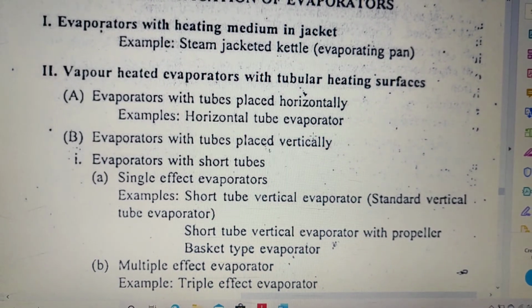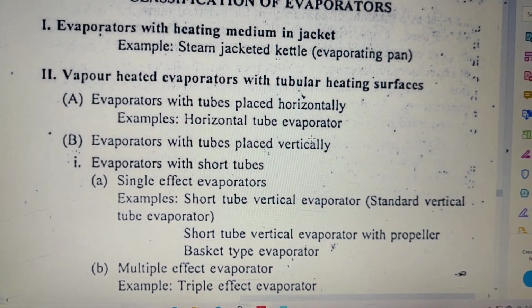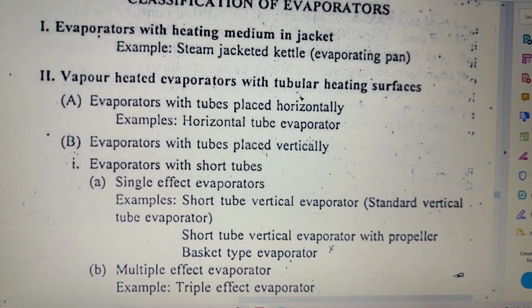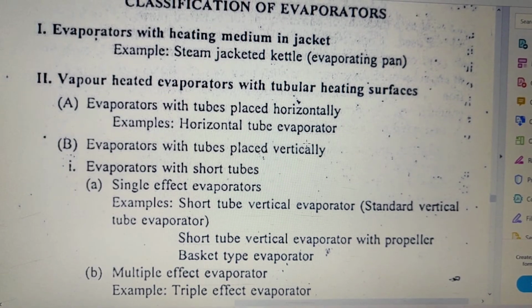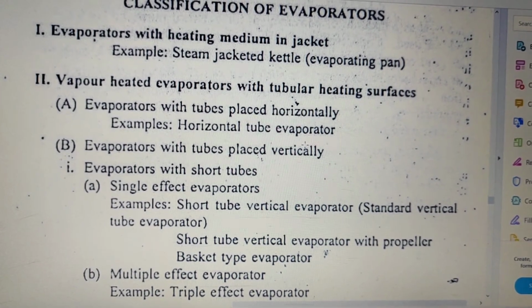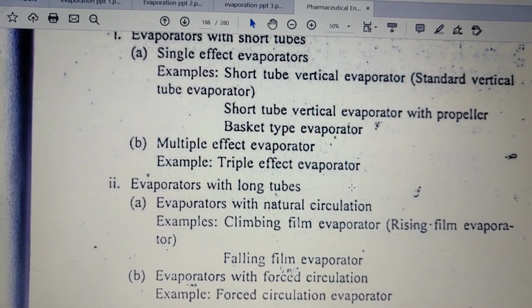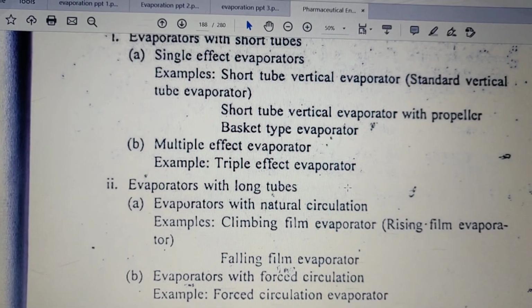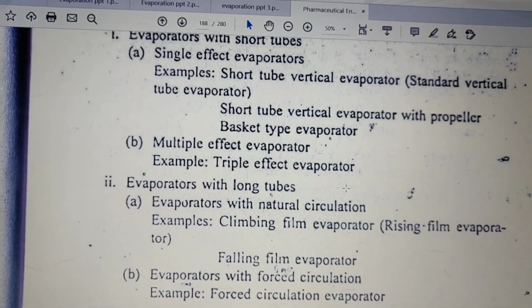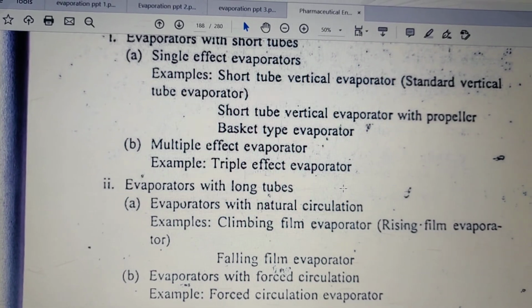Evaporators with short tubes. First is single effect evaporators. The name of the evaporator is short tube vertical evaporator. Short tube vertical evaporator with propeller. Basket type evaporator. Then in this evaporator with short tube, B is multiple effect evaporator, and that is important in your syllabus. Multiple effect evaporator is asked many times and it is widely used also in industries.